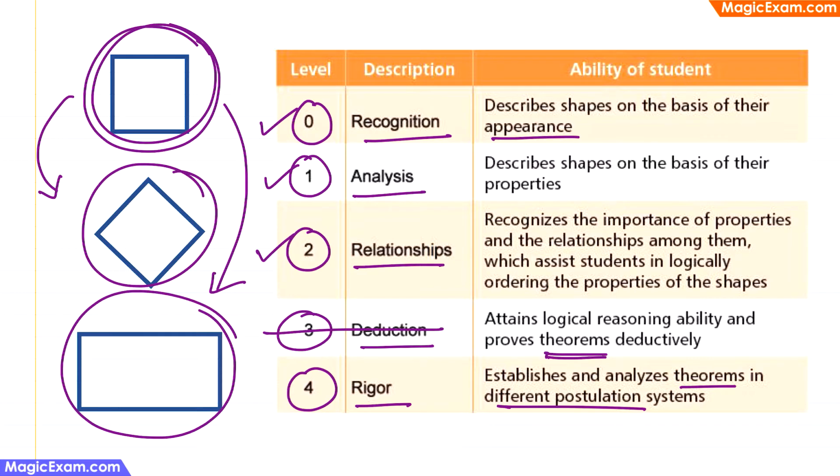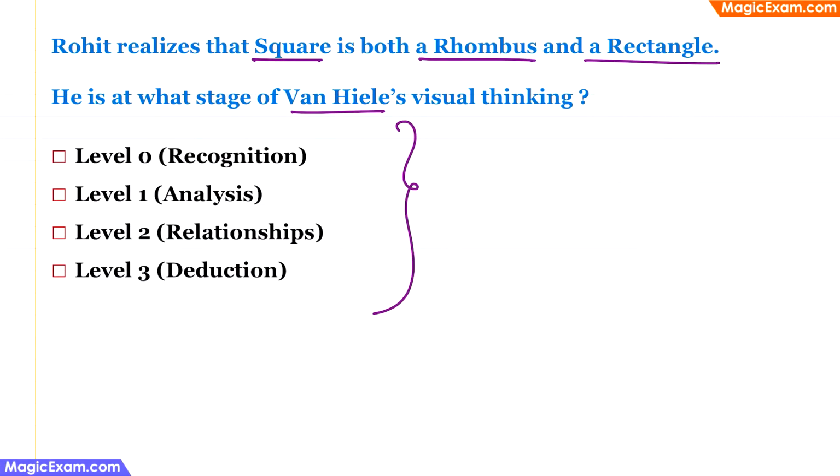And there is no talk of any theorems or postulates in the question. Therefore, we can ignore level 4 as well. So, Rohit is currently at level 2. Therefore, the answer is level 2, relationships.